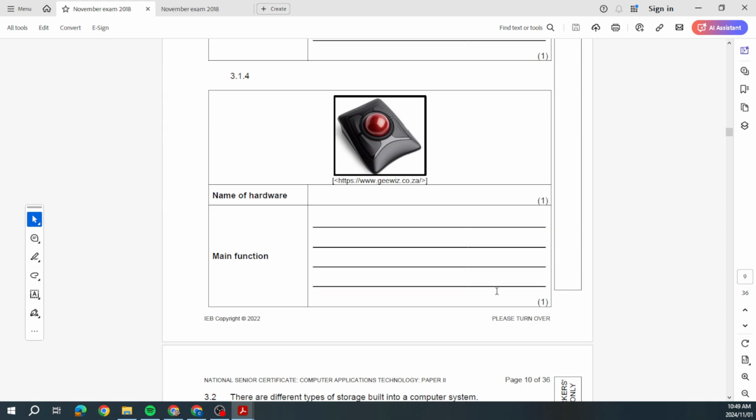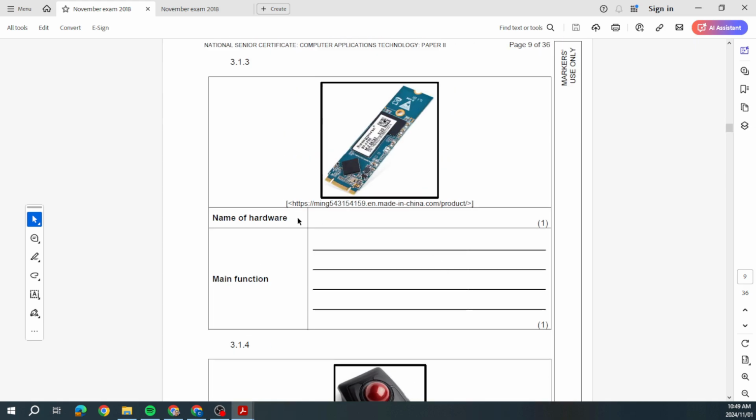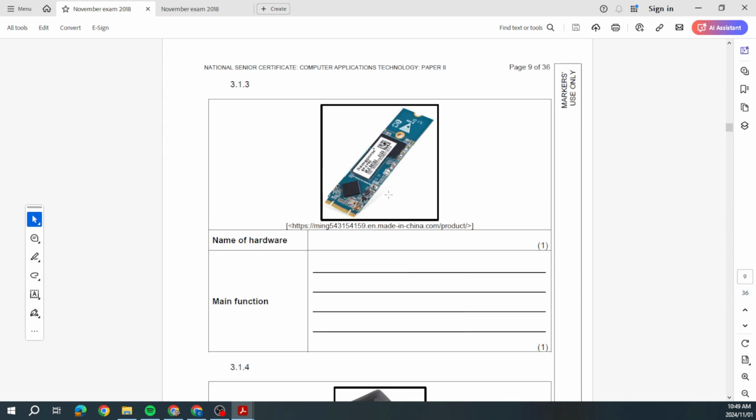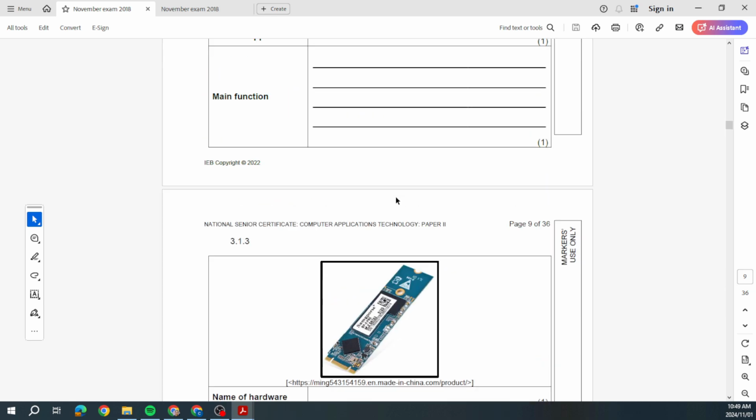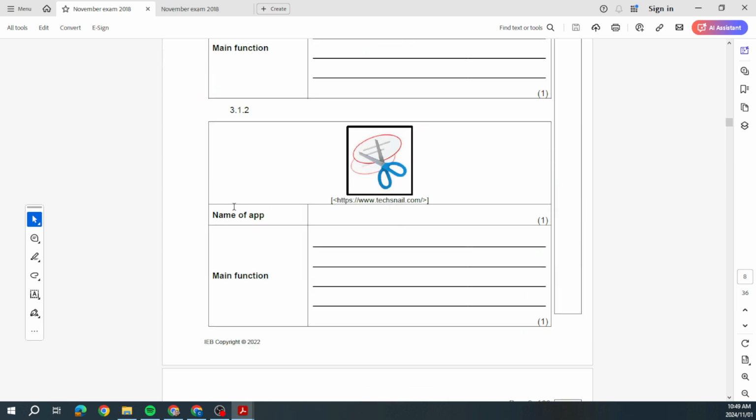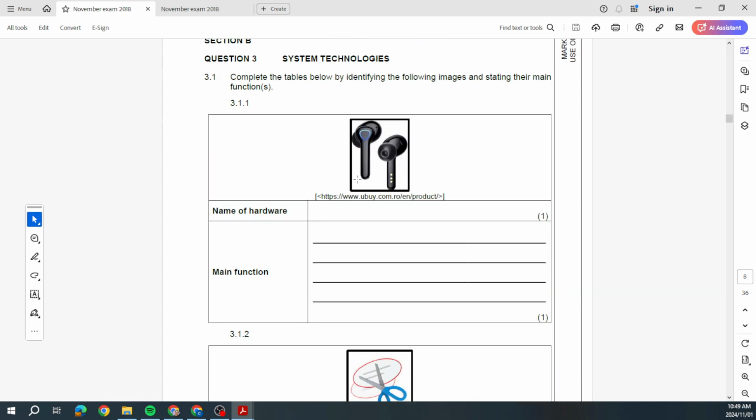1 mark for each. No need for blanks, guys. Name of the hardware and the main function. So all we need to do is look at this. M.2, so that's an M.2 drive. We know this is our snipping tool, so you can see this is software as well. This is from 2022. And then we know these are our earpods, AirPods, whatever you want to call it.